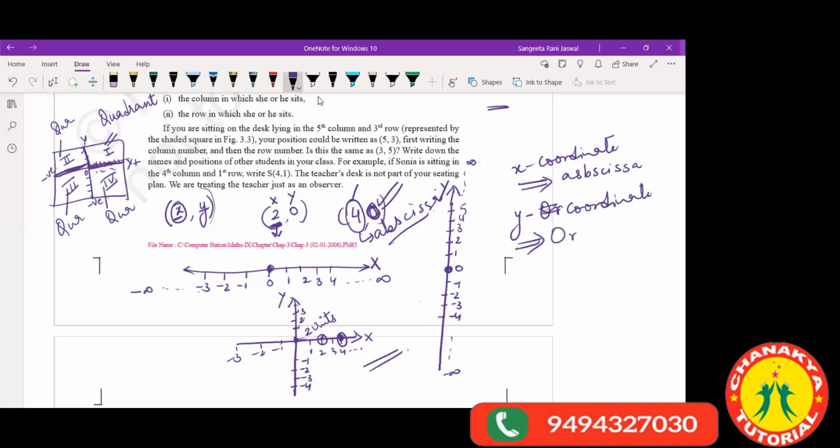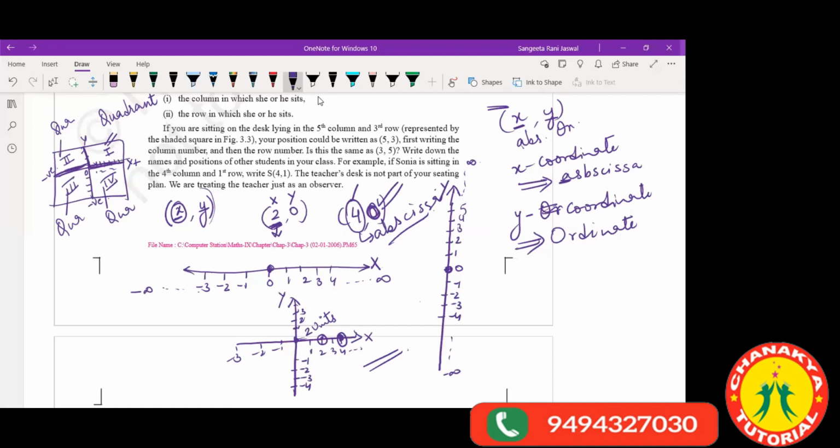And I'll give you a memory tip. How to remember it? Look, x and y are like this. X is coming in front, the first one, and y is the second one. The A alphabet comes first. So A for abscissa, the first one. Remember just one, and the other will be remembered automatically. Right?